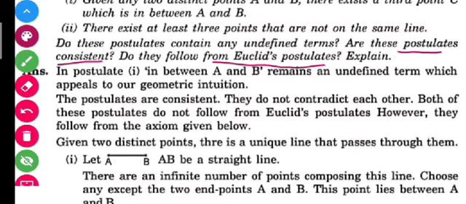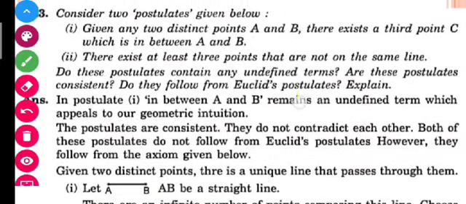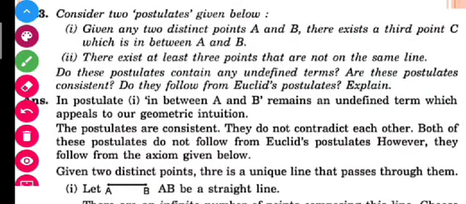This is very simple. Two statements are given to you: that if there are two distinct points, there is a third point, and the second statement is that there are at least 3 points that are not on the same line. The question is asking whether these postulates have undefined terms. Students, I have told you 7 undefined terms in the video earlier, right? So we can say that 'in between A and B' remains an undefined term which appeals to our geometric intuition.